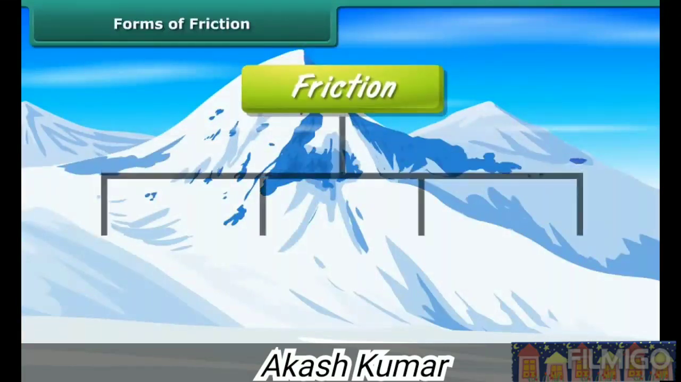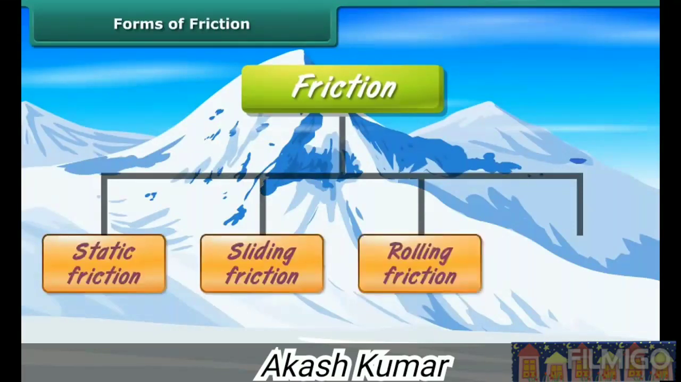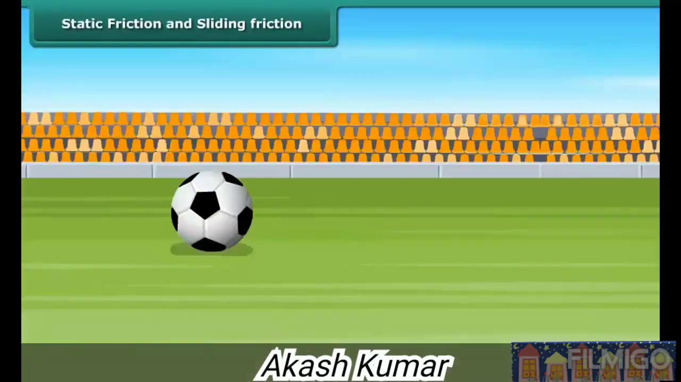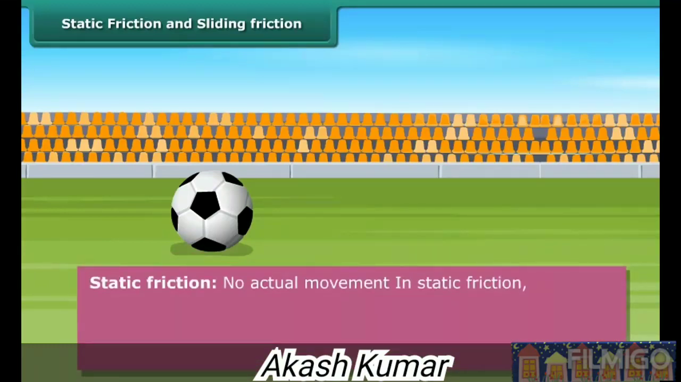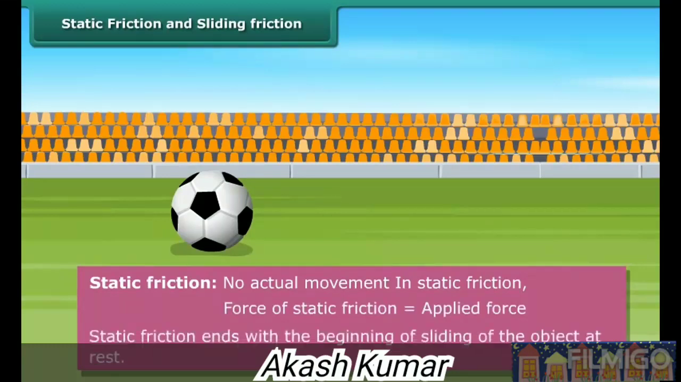Friction can be classified into 4 types: static friction, sliding friction, rolling friction, and fluid friction. The ball on the ground is at rest at this point. Static friction is acting on it. The frictional force that exists between two surfaces so long as they are relatively at rest when an external force acts is called static friction. There is no actual movement of the body in static friction. In static friction, the force of static friction is equal to the applied force. Static friction ends with the beginning of sliding of the object at rest.